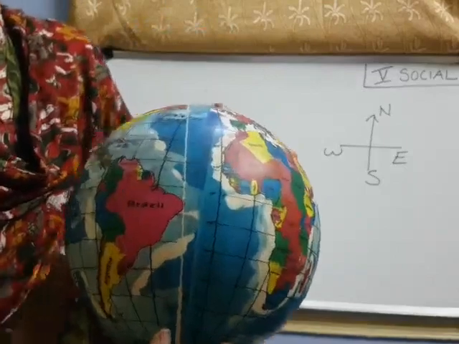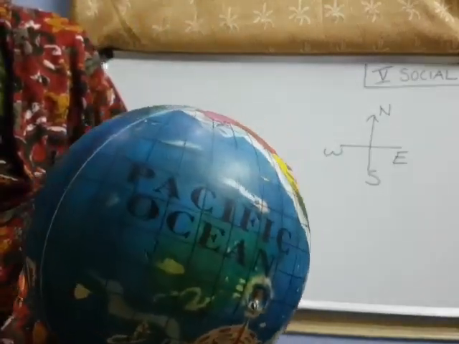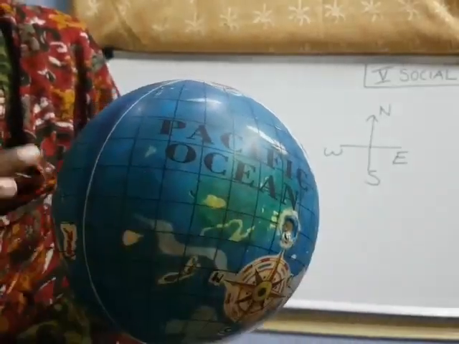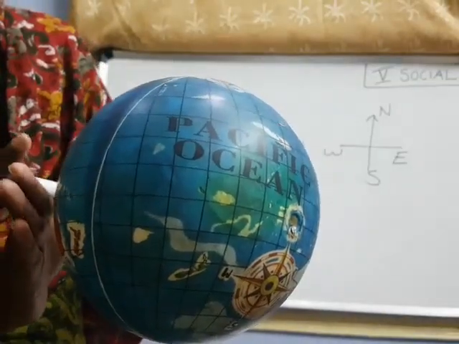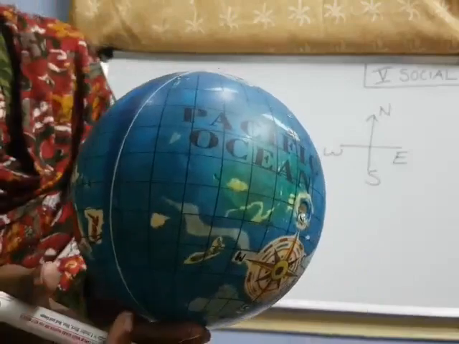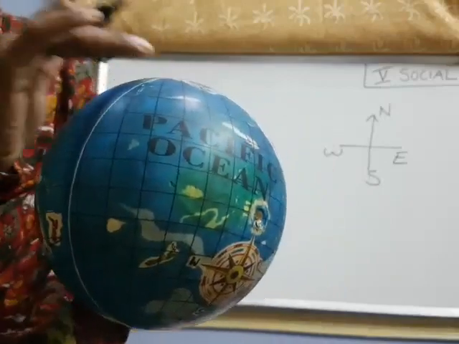See, if you observe the globe clearly, you will find some lines. Look here. These lines are running in the directions west, east, north and south. These are the lines running from east to west, north to south.